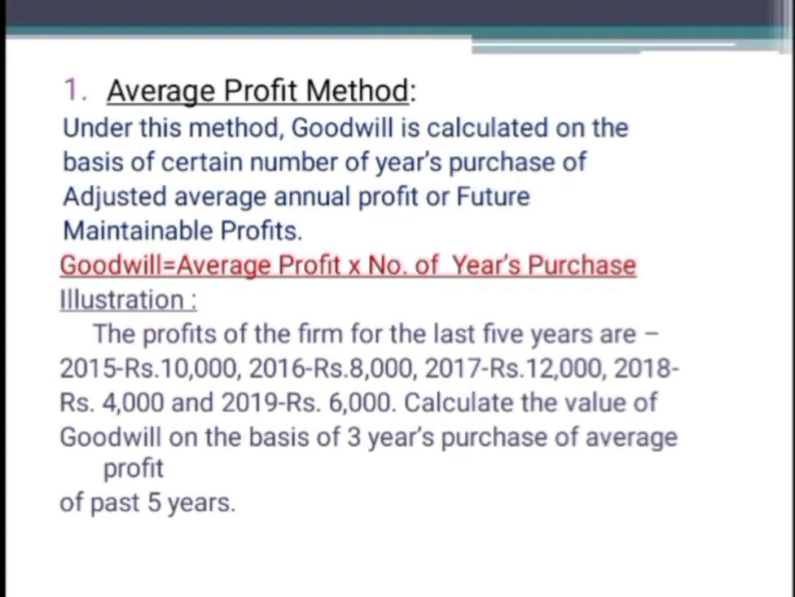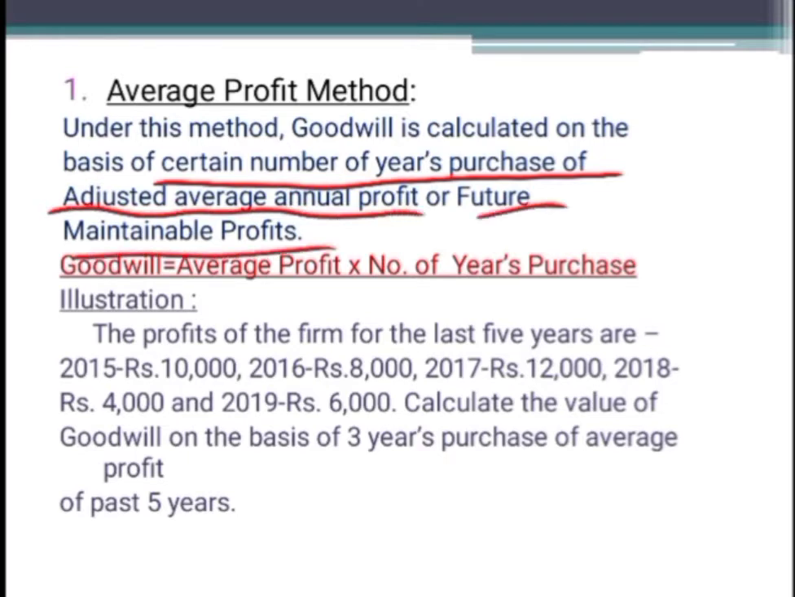In the average profit method, goodwill is calculated on the basis of a certain number of years purchase of adjusted average annual profit or future maintainable profits. So here what we do is either we calculate adjusted average annual profit or future maintainable profit. Then that will be taken as the base to calculate the value of goodwill by taking a certain number of years purchase. So here a certain number of years purchase is nothing but how many times of the adjusted average profit we have to consider as a value of goodwill.